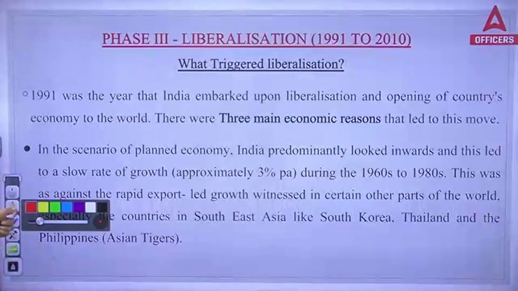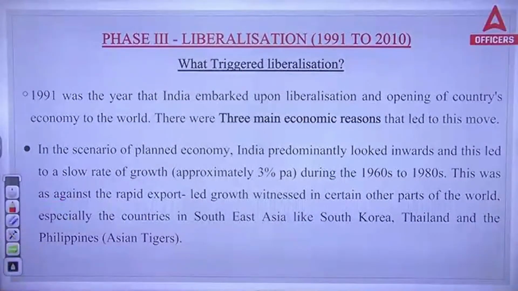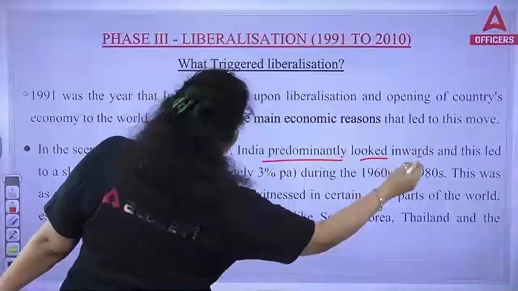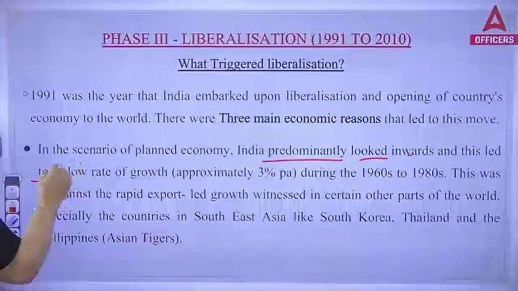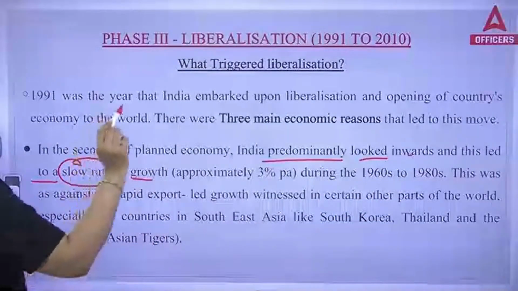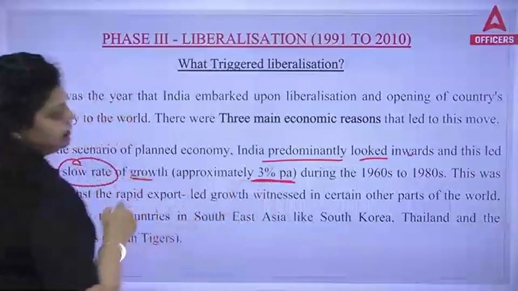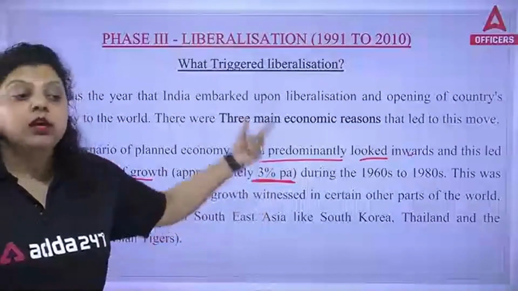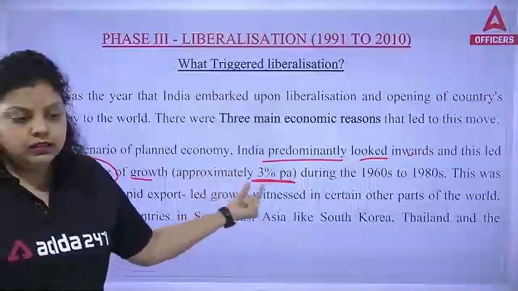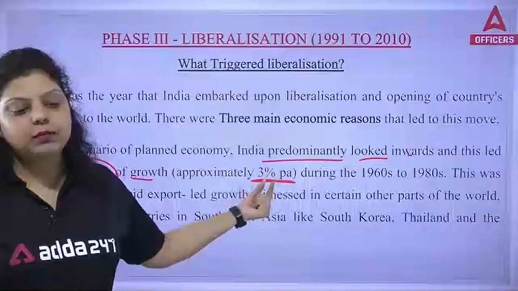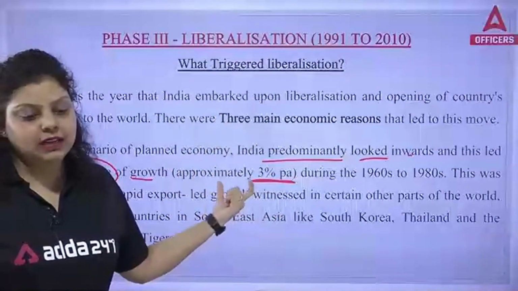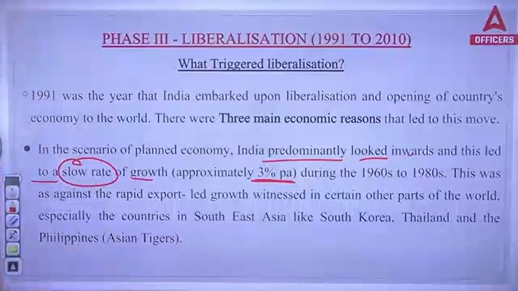Now, this is saying that in the scenario of planned economy, India predominantly looked inwards, and this led to a slow rate of growth, approximately 3% per annum. Acha, do let me know what this particular growth rate used to be known as. This growth rate of 3% per annum is known by another name. What is the other name that has been given to this particular growth rate?